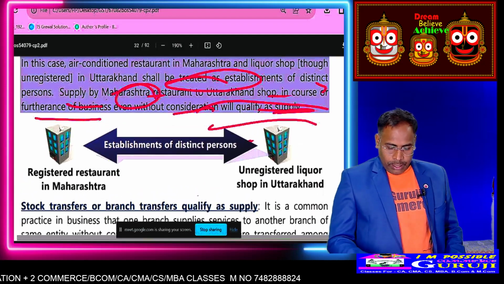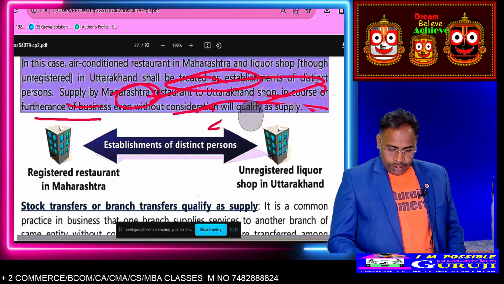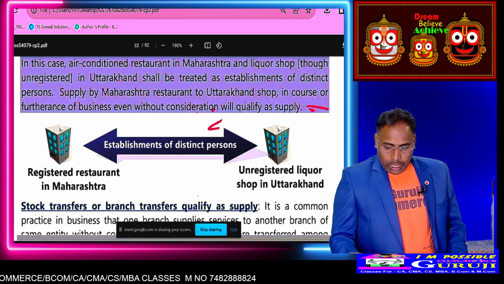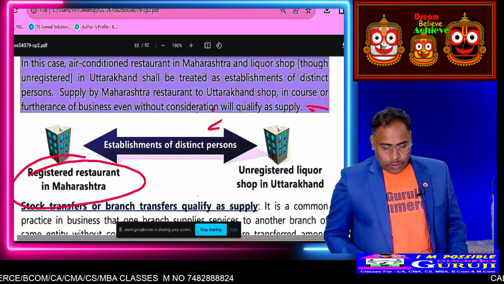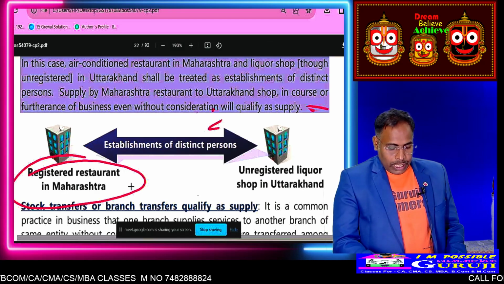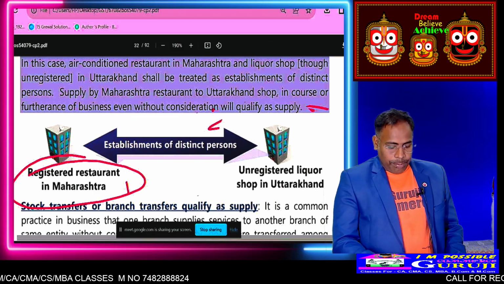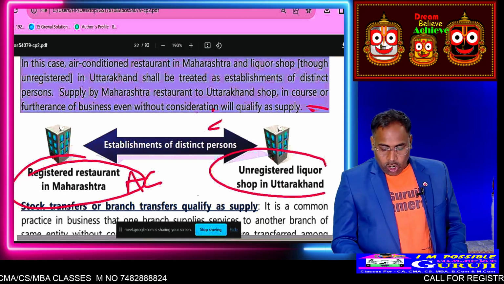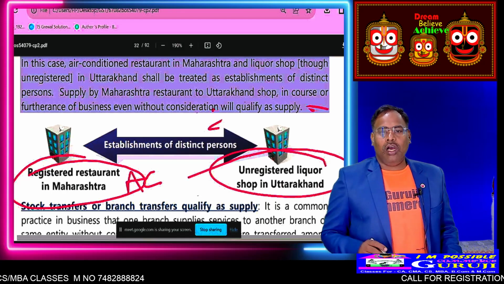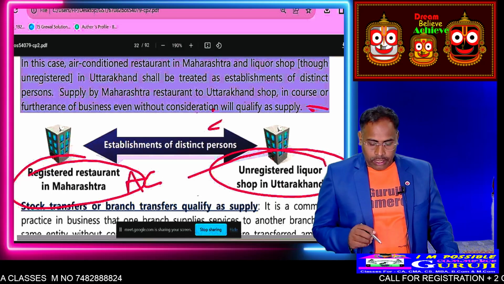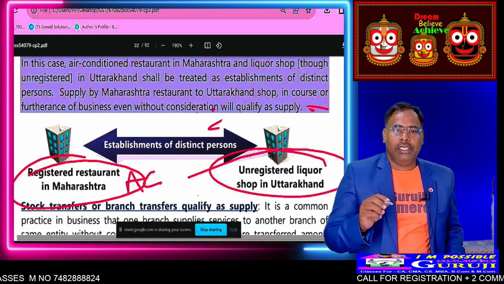You can see, the establishment in Maharashtra is a taxable service because of selling air conditioning. Here, for liquor, registration is not required.